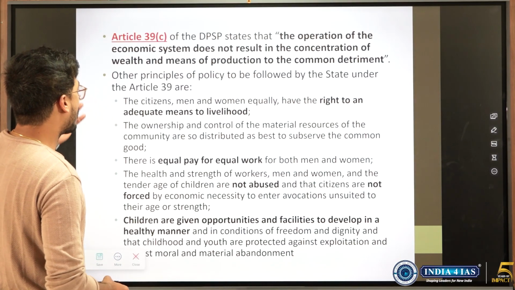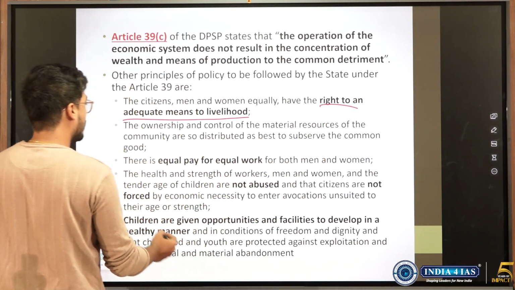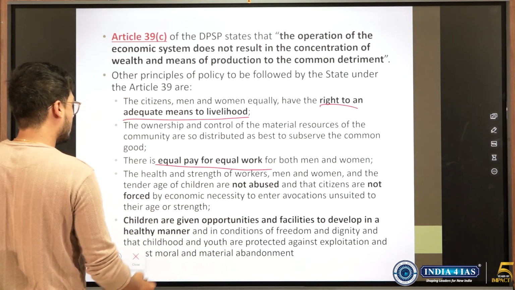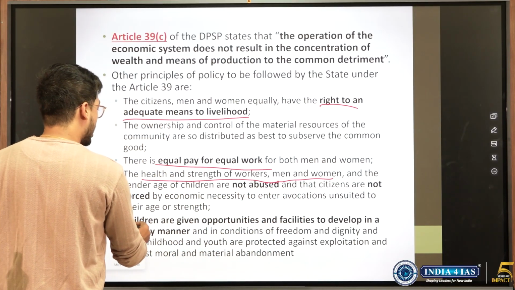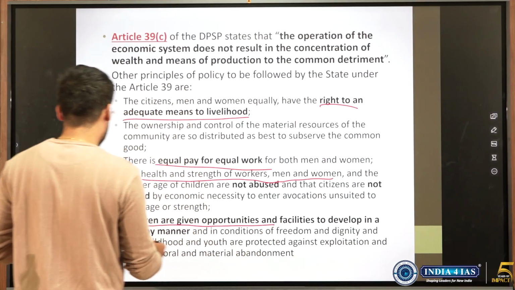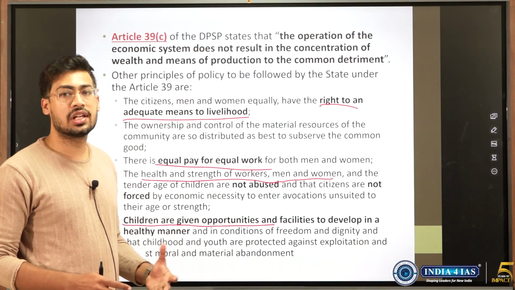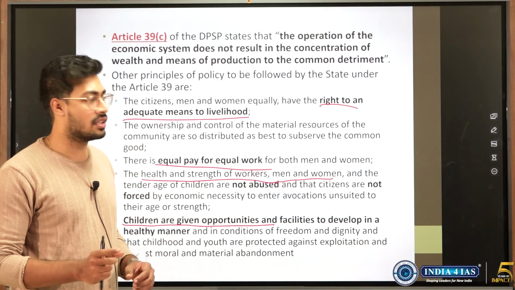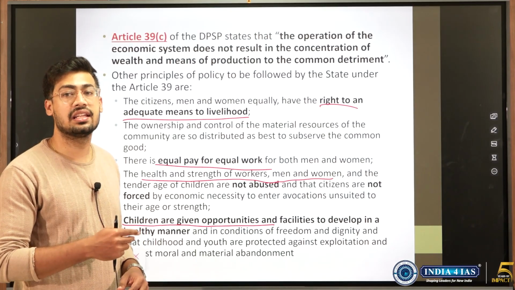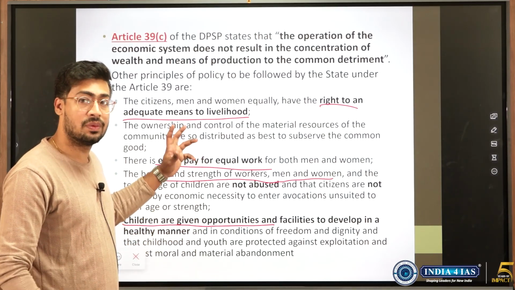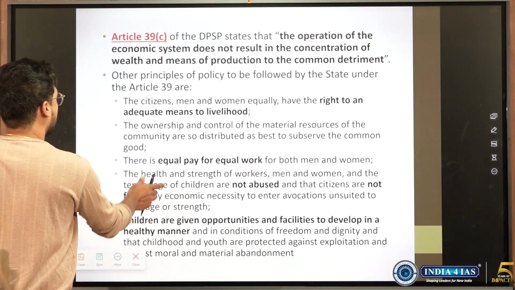Article 39, like I spoke of, right to adequate means of livelihood, equal pay for equal work, to ensure health and strength of workers, men, women, and children to be given opportunities to develop themselves. So all these articles come here. Broadly, articles 50, 51 are mentioned in short lines, so we remember only those ones, but in 38, 39 implicitly so many things have been fit in, so we neglect this. Please do not make that mistake.